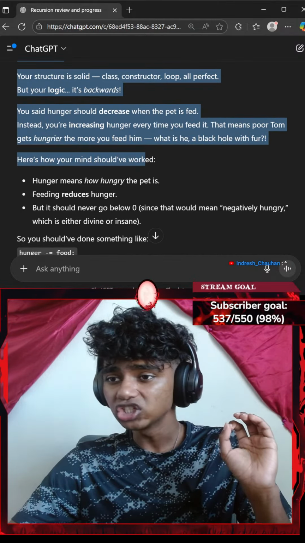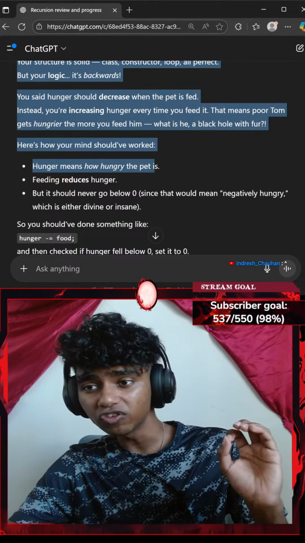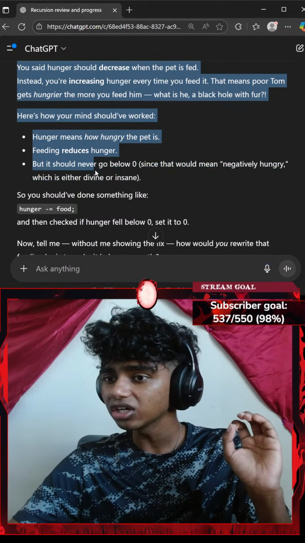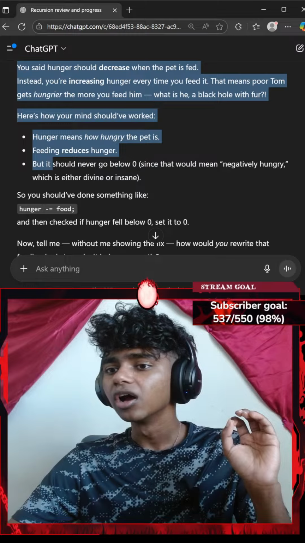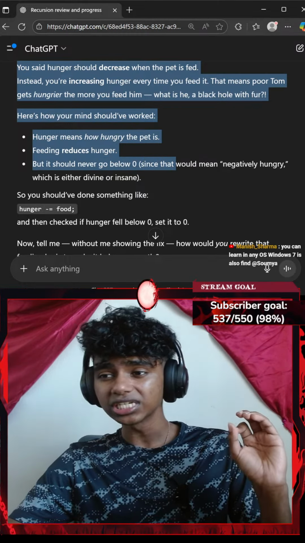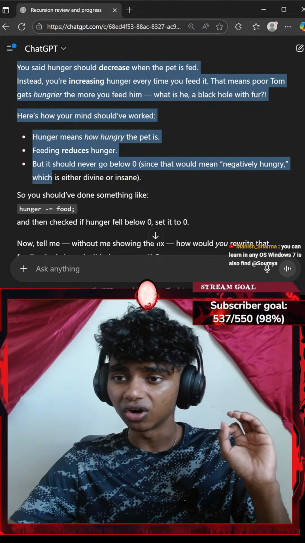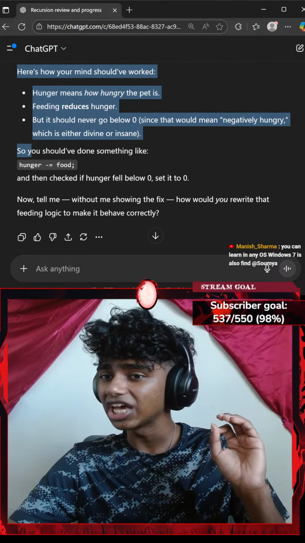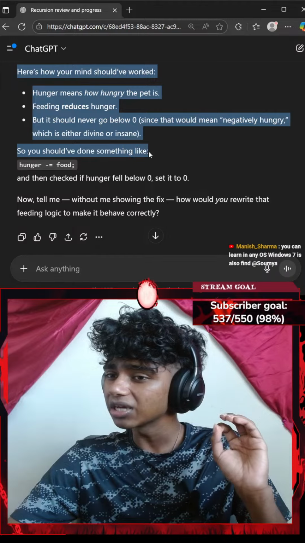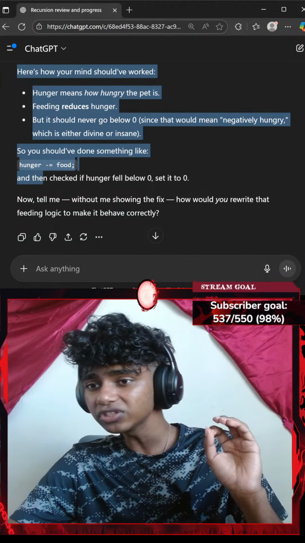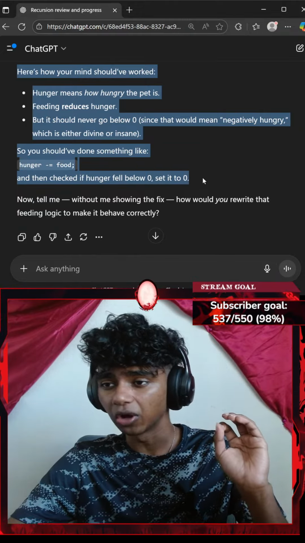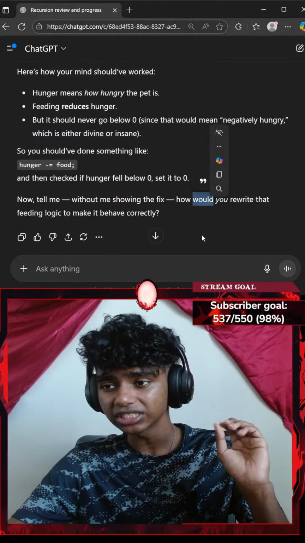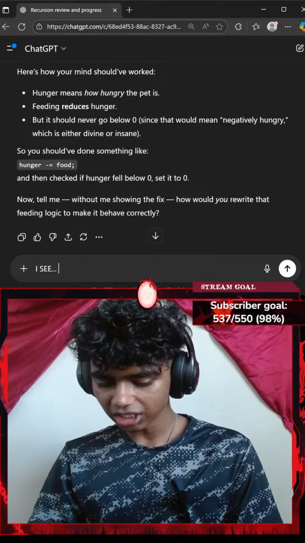Here's how your mind should have worked. Hunger means how hungry the pet is. Feeding reduces hunger. Okay, I bet it has increases. But it should never go below 0 since that would mean negative hunger, okay? Which is either divine or insane. So you should have done something like hunger minus equals food and then checked if hunger is below 0, then set it to 0. Okay, I see.